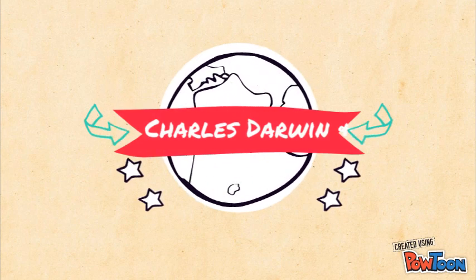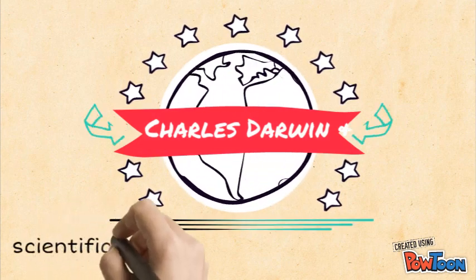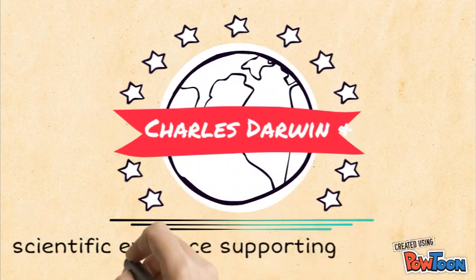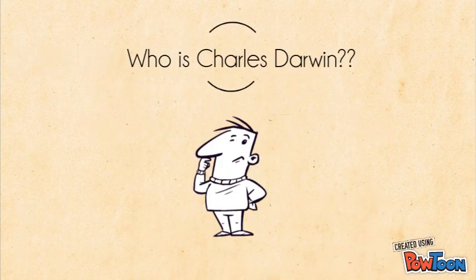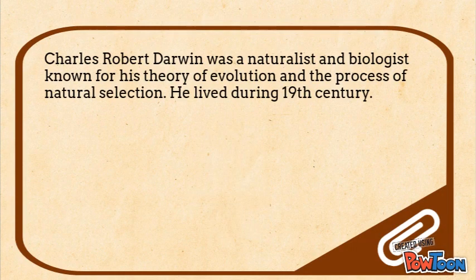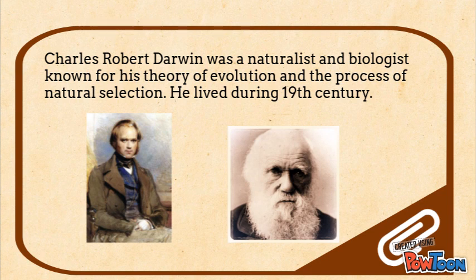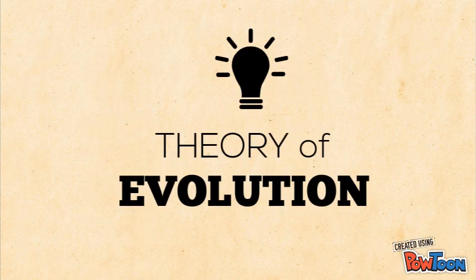Charles Darwin and scientific evidence supporting evolution. Who is Charles Darwin? Charles Robert Darwin was a naturalist and biologist known for his theory of evolution and the process of natural selection. He lived during the 19th century. Theory of evolution.